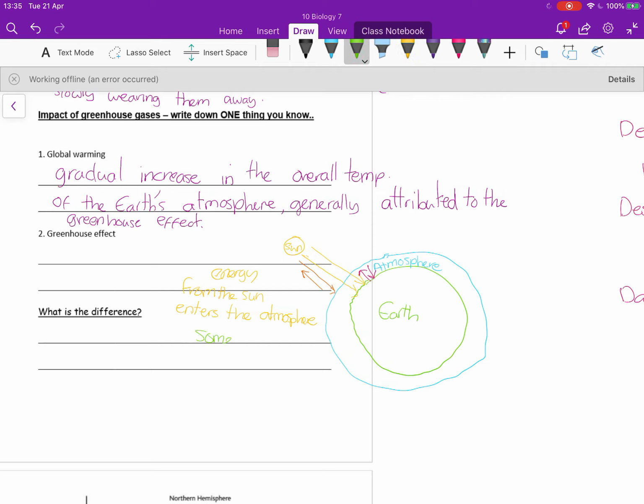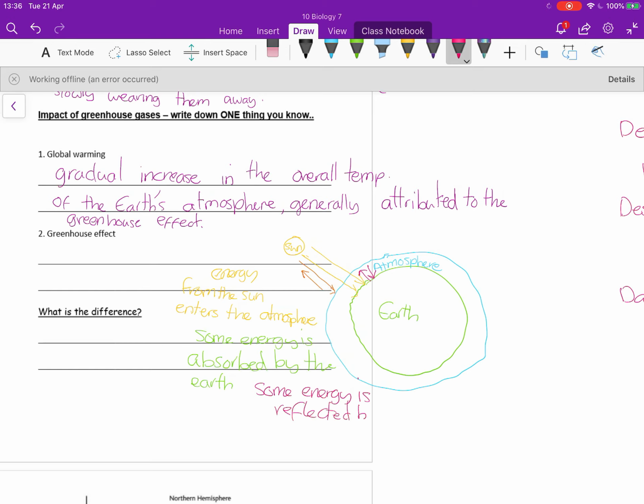Now, when I've written this, I've written energy, but most of the diagrams use radiation. Really either is fine. You can talk about it as being waves of light, radiation or energy. It's causing an increase in temperature, which is an increase in energy. Really either is fine, but as I said, most of the diagrams, particularly more of the physics-based diagrams, do talk about it as radiation. I've used the word energy here when I've written this, but it's fine either way.